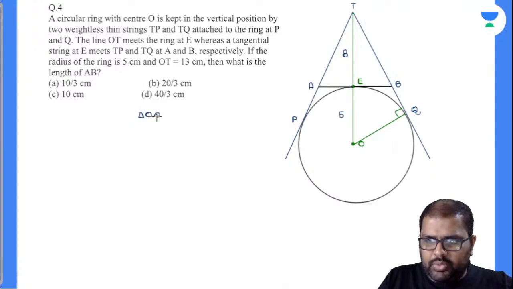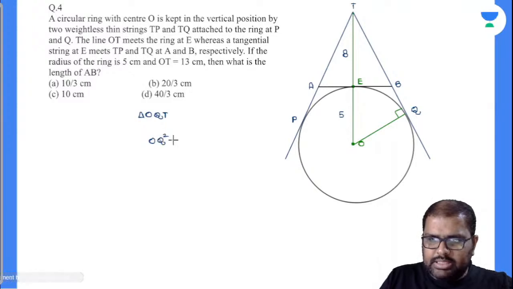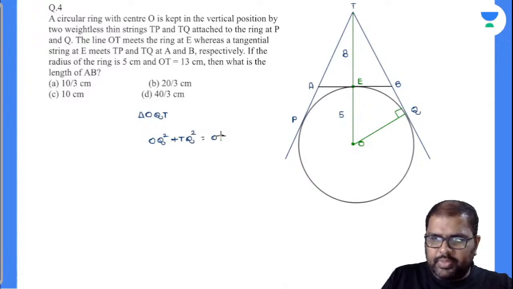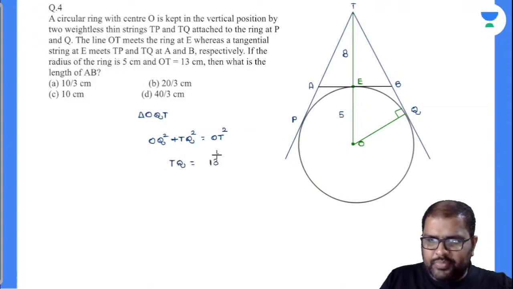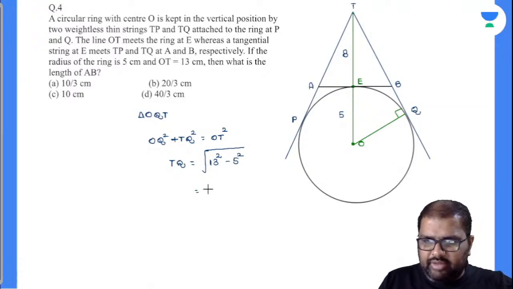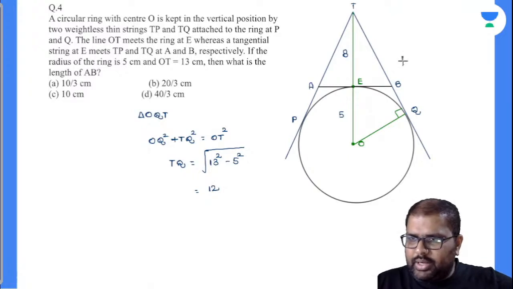In this, OQ square plus TQ square is equal to OT square. OT square is 13 square. OQ square is 5 square because this is radius. So TQ value is the square root of 169 minus 25, which is 144, so it is 12. So I got my TQ value as 12.